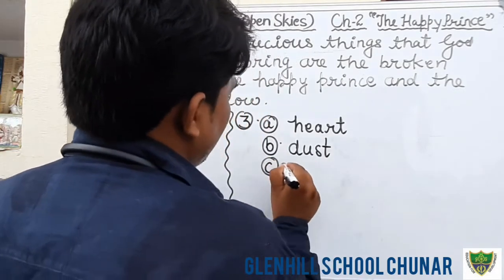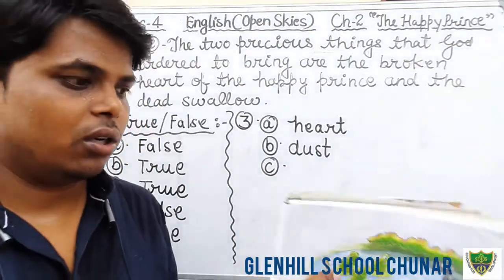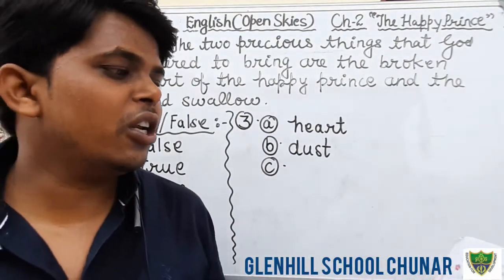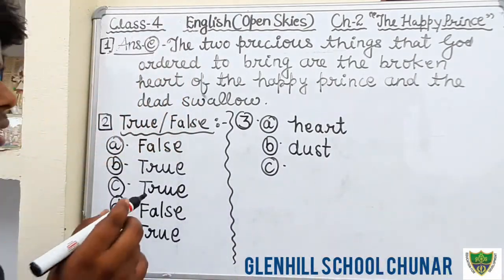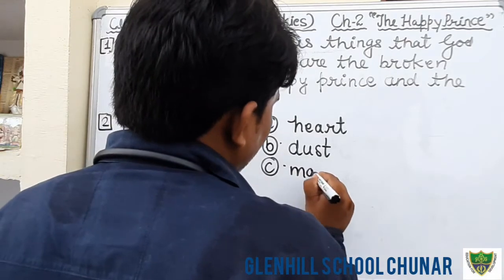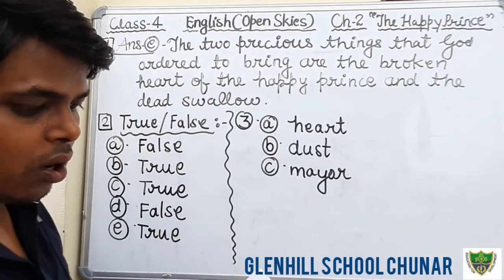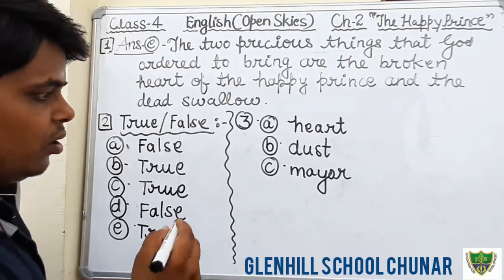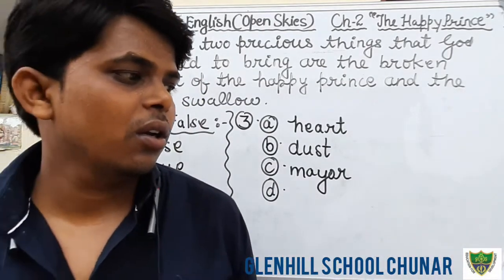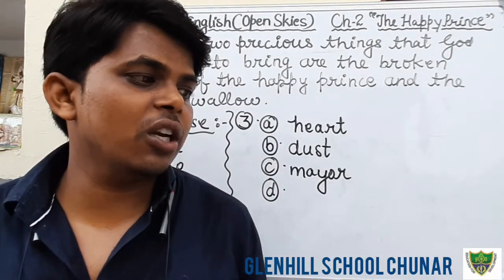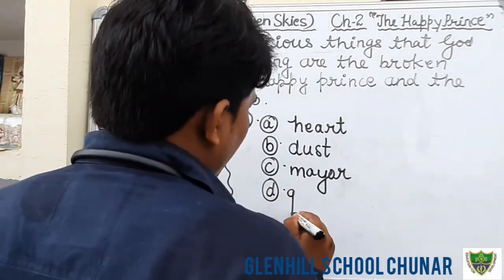Okay, now turn to page number 20. The statue of the prince was to be placed with the statue of the mayor of the town. MAYOR. Okay. Question number D. What is question number D? That is, the swallow still lives in the garden of paradise.